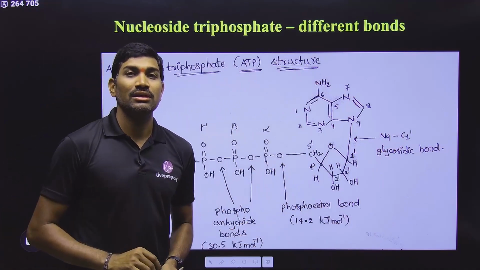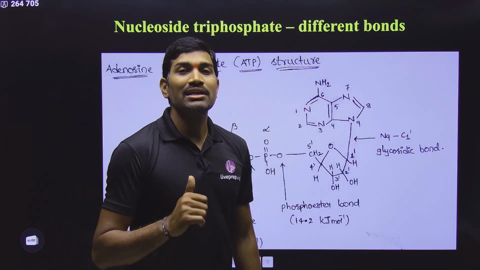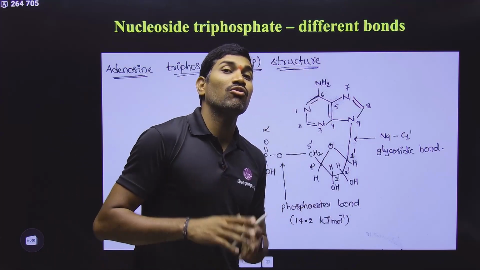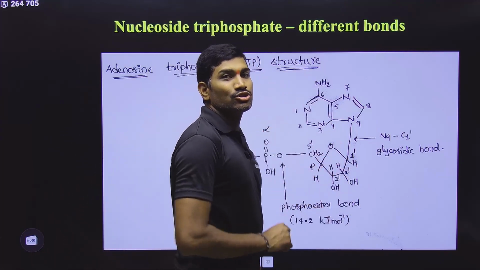Up to this we understood. But why is it an N glycosidic bond? Why is it not an O glycosidic bond? In this way, different glycosidic bonds are there. So why is it an N glycosidic bond?